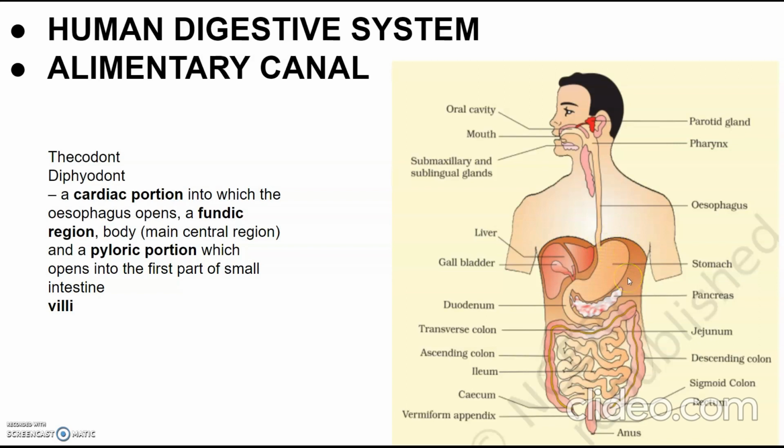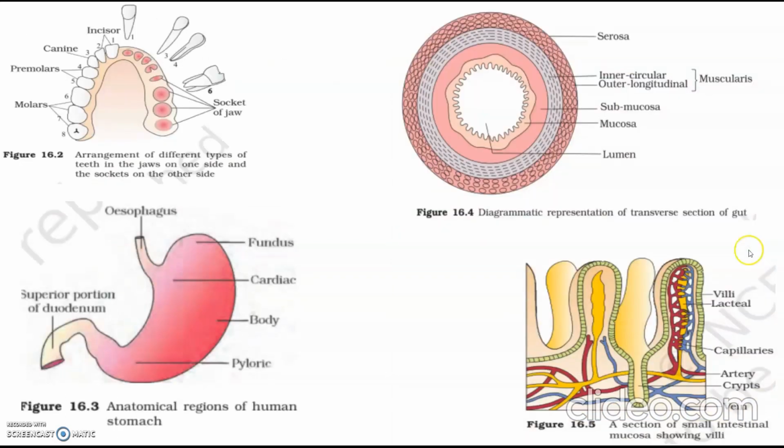The stomach, which is located in the upper left portion of the abdominal cavity, has four major parts. You can see here the structure of the stomach. A cardiac portion into which the esophagus opens. Then a fundic region, you can see the fundus. The body, which is the main central part, and the pyloric portion, which opens into the first part of the small intestine, the duodenum.